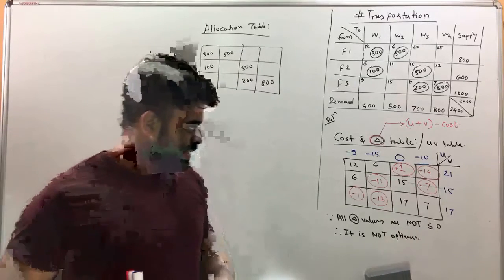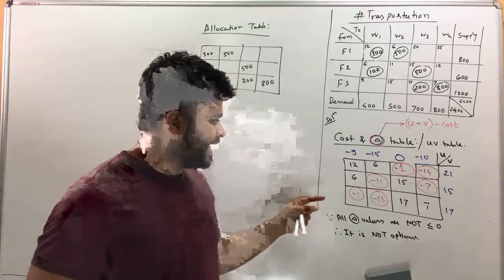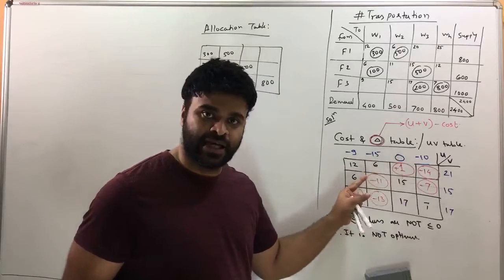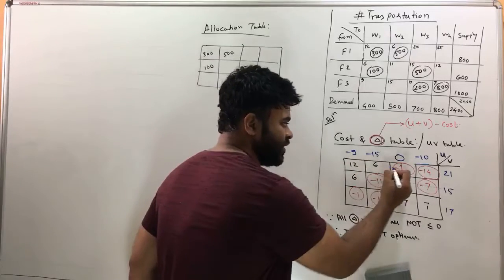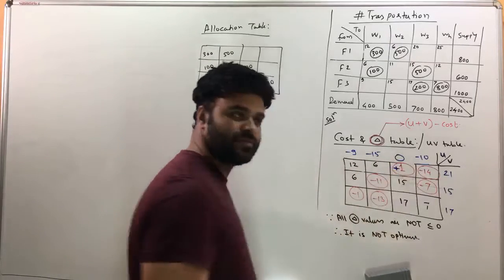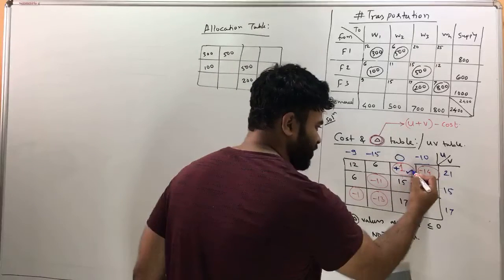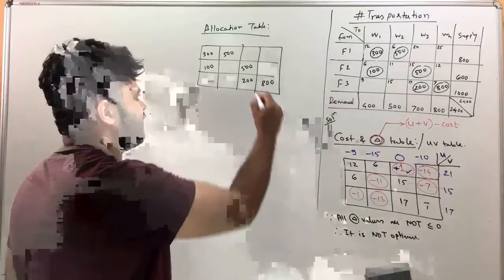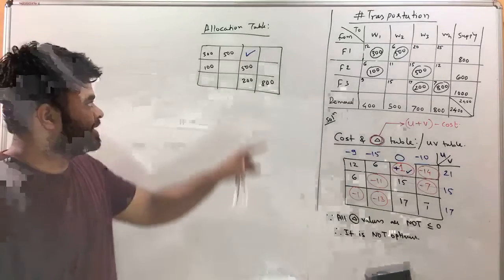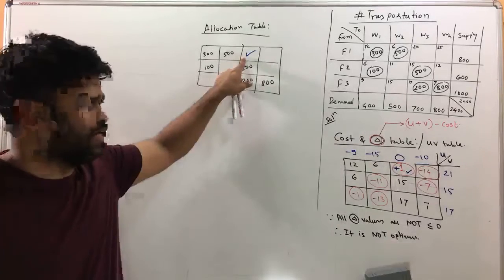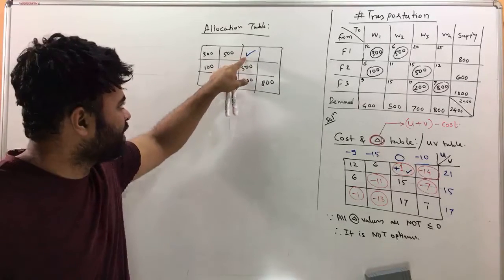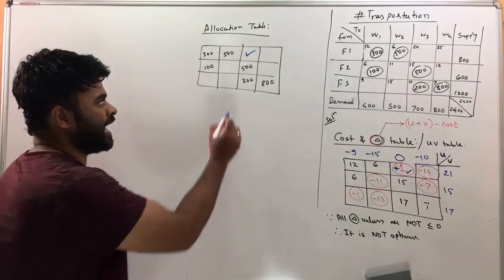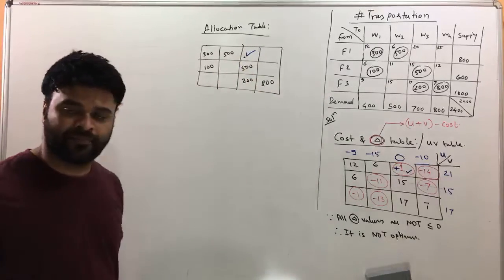What we do is, these are the delta values over here. Now look at only the delta, the circled values. In the delta values, whichever one is your highest positive delta, you have to put a tick mark over there. And that tick mark you please carry forward to your allocation table. Now this is the place where you have positive delta, so put a tick mark here. As soon as you put a tick mark here, the procedure is you should start a loop from here.